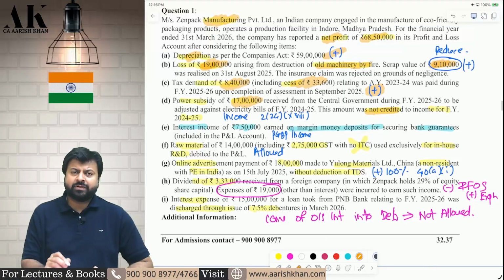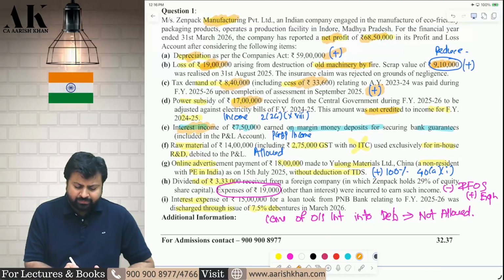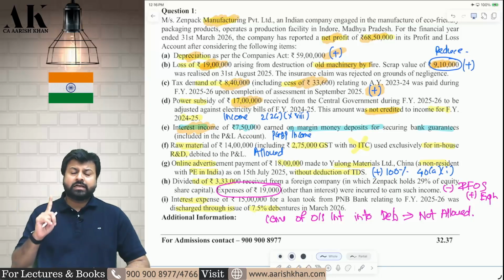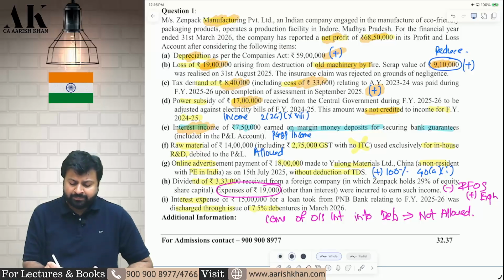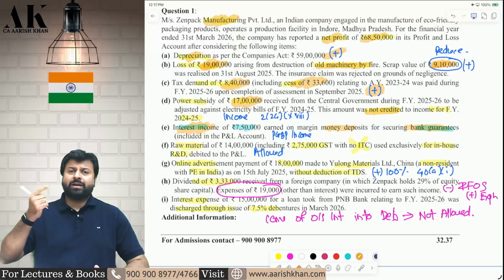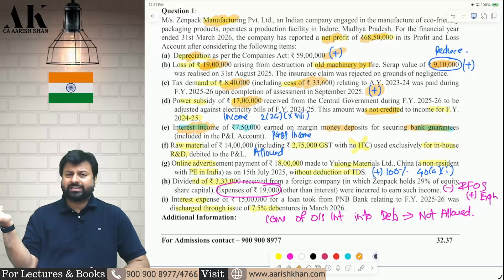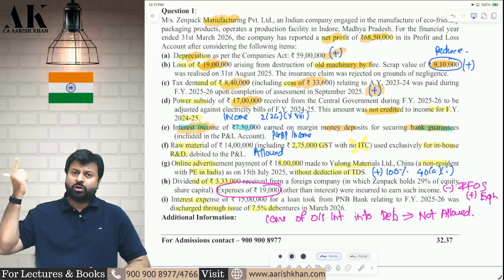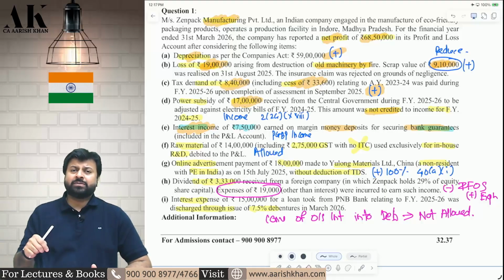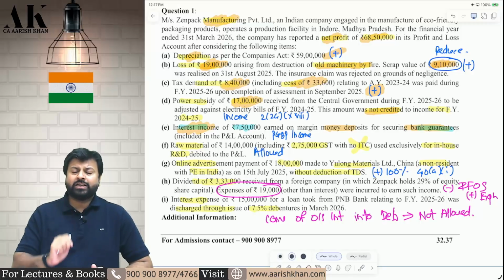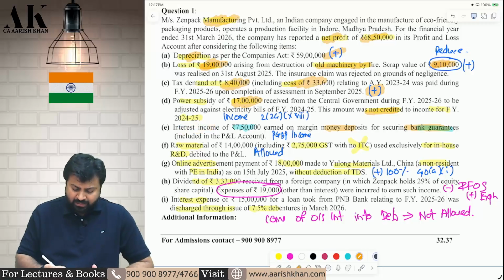Next one is an intelligent adjustment which is coming for the first time. Generally, where do we put interest income? Generally, we put interest income under IFOS, but in this case, interest income will not go in IFOS. In this case, interest income will go in PGBP. Why? Because it is interest earned on margin money deposited for securing bank guarantee. You want some bank guarantee which you want to give in business to your contractors, etc. So in place of that you have put some fixed deposit in the bank, and because of that fixed deposit you are getting some interest. This interest is not an independent investment activity. This interest is related to business. Therefore, this interest will be PGBP income. Let it be part of PGBP.